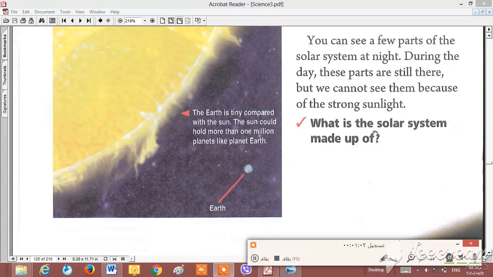Here we have: what is the solar system made up of? Solar system, we said, is made of sun, planets and moons.